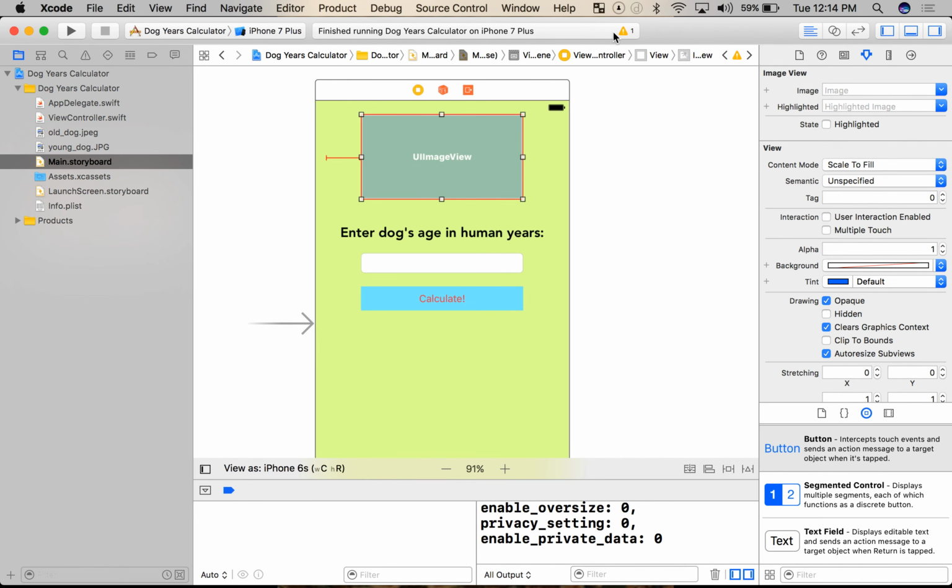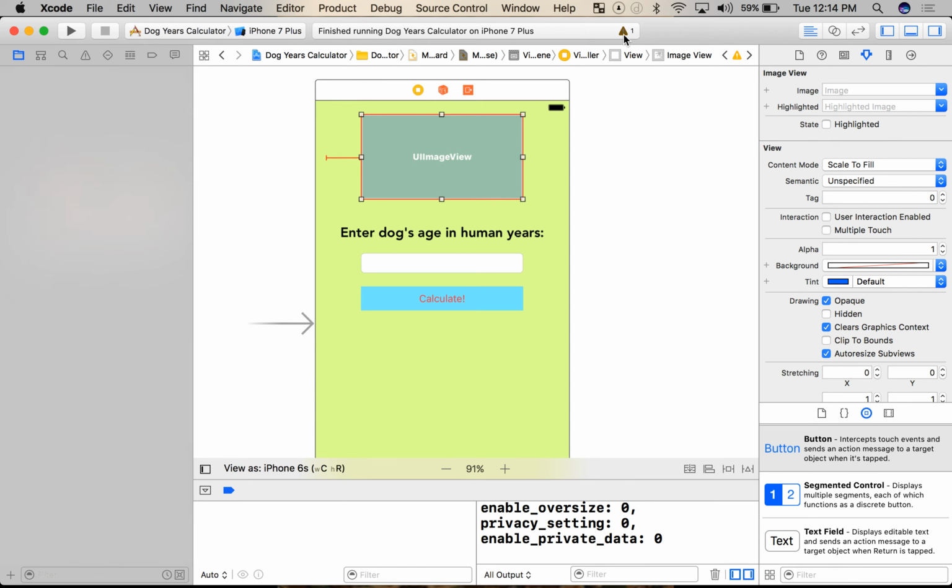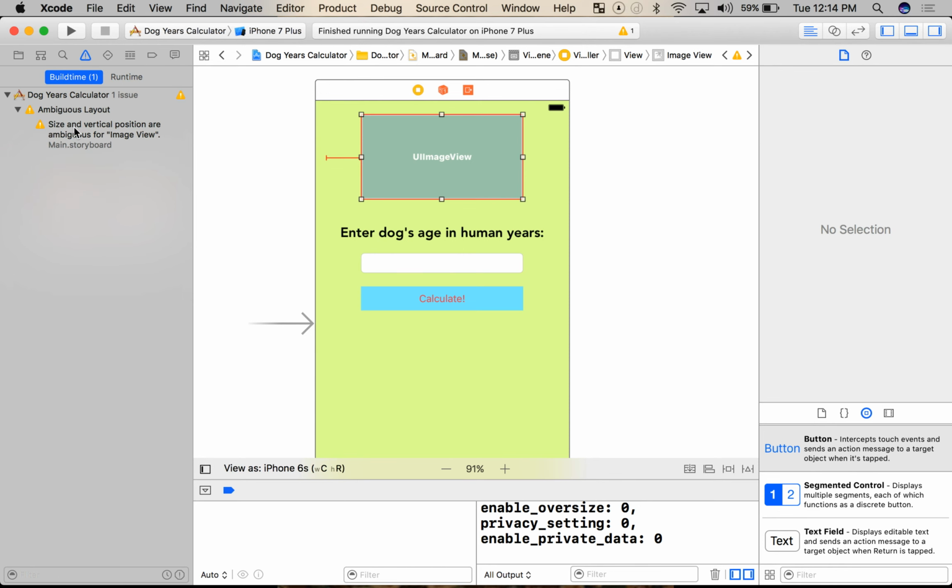Now, as I can see, I have a warning up here. Uh-oh. Position and size and vertical position are ambiguous for the image view. Now, this is pretty self-explanatory here. I've told it on the x-axis. Think back to graphs in math class here. You get your x is horizontal, y is vertical. I've told it this is where you should be in terms of x, but I haven't said anything about y.